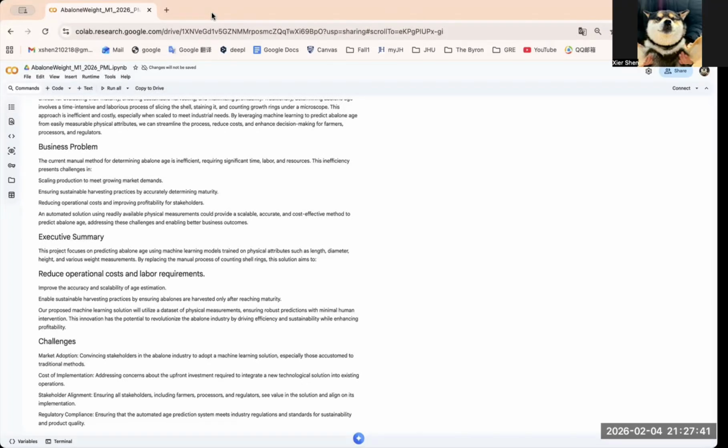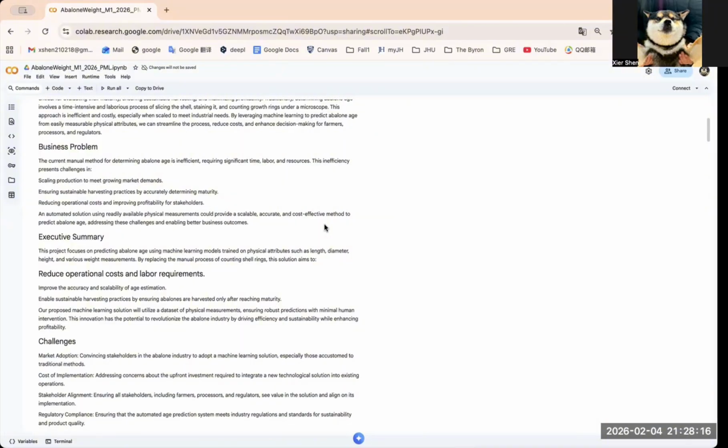Hi, today I will be working on a balloon age prediction dataset, and this is a regression problem. The goal of this project is to predict the age of a balloon using its physical measurements. In this dataset, the target variable is rings, which represent the number of rings on the balloon shell. Since a balloon age is commonly estimated by counting shell rings, the age in years can be approximated as age